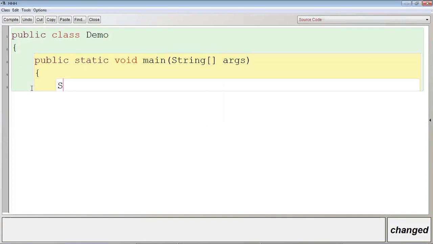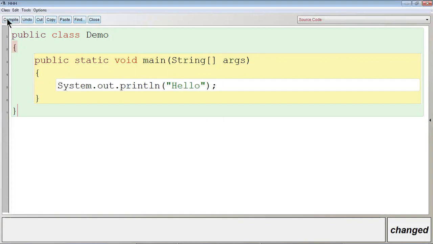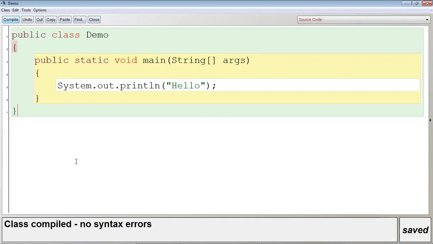Now let me print a simple thing. System.out.println. Let me write here Hello. Let me close the block of method and the block of class. Now you can see this is the button for compile. No syntax error means your program is syntactically correct.